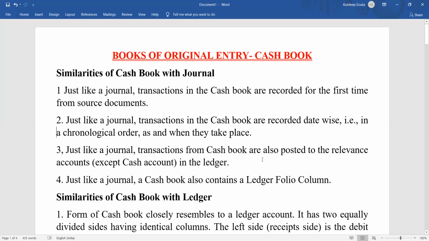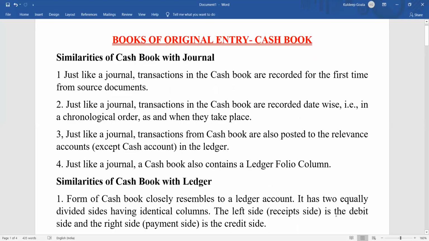So now coming to next point, that is similarity. What is the similarity of cash book with ledger? Why can we call it ledger? The look of cash book, that is the format, proforma of cash book, is the same as the ledger, T-shape. Here the left hand side is the receipt side, that is the debit side, and the right hand side is the credit side, and it is called the payment side. Clear? The left hand side is the receipt side, the debit one, and the right hand side is the credit side, that is the payment side.